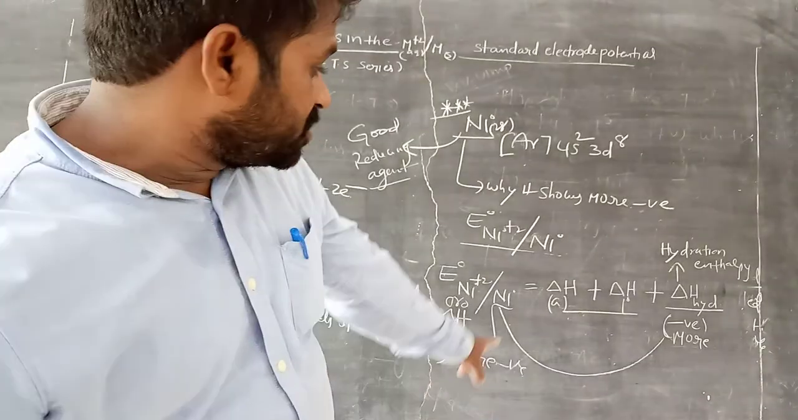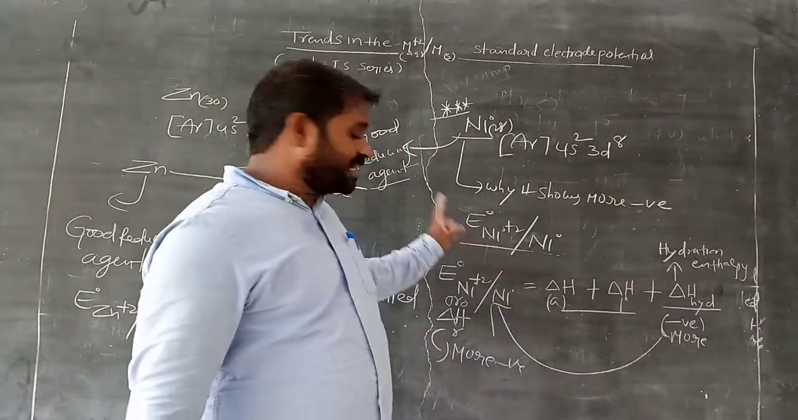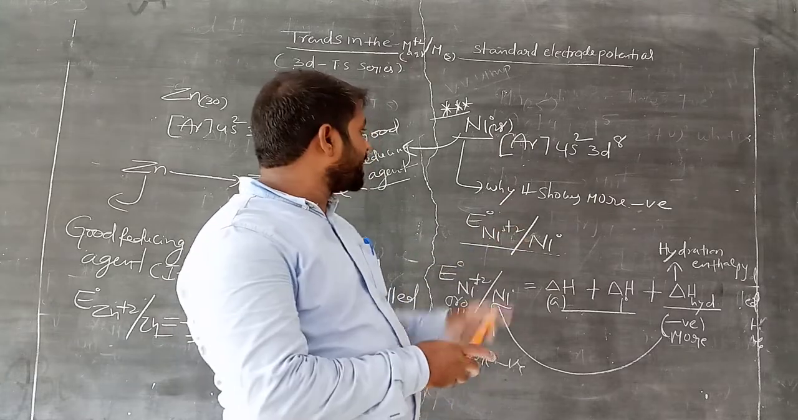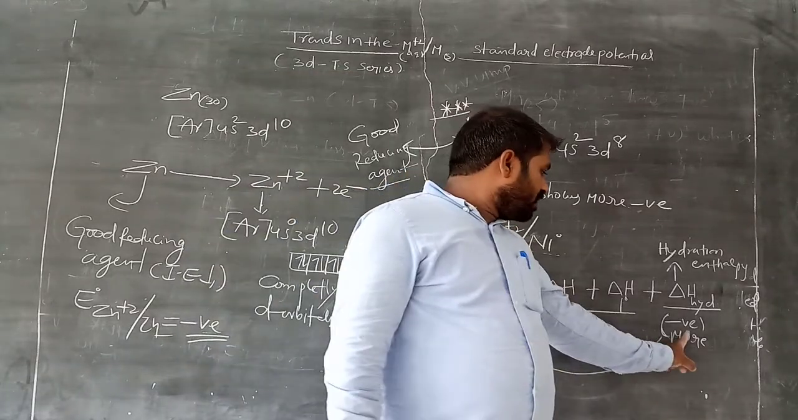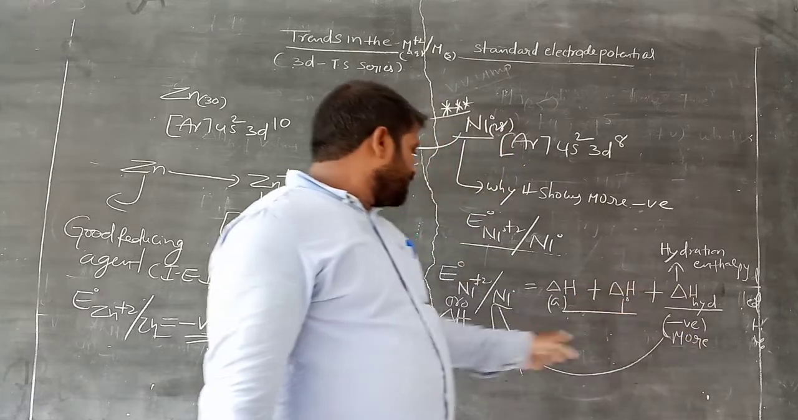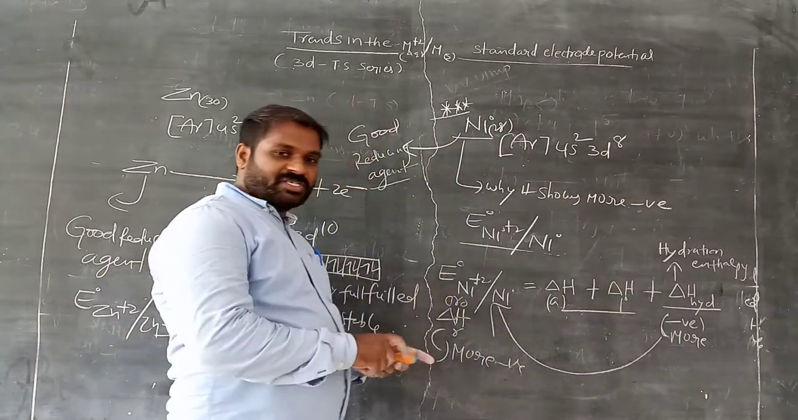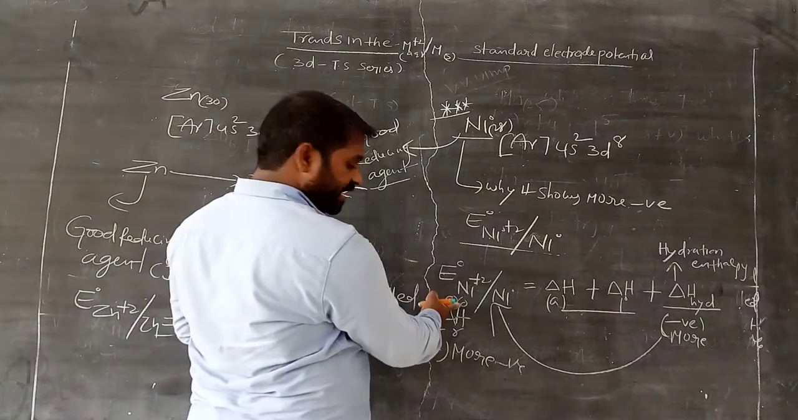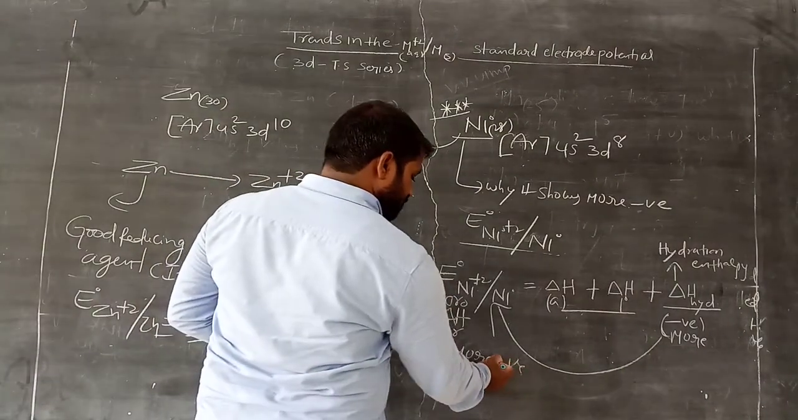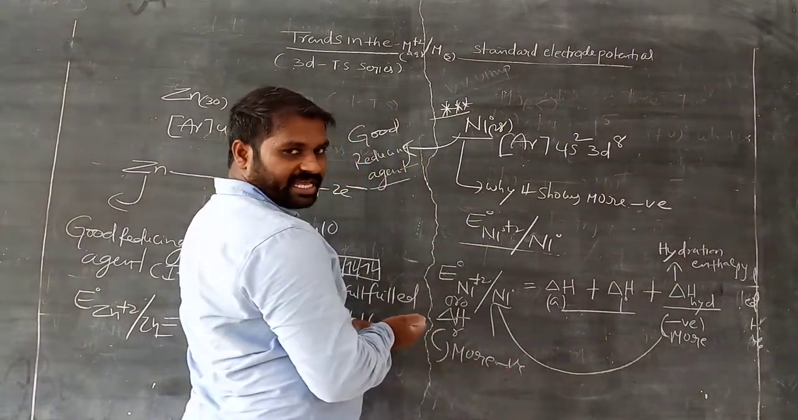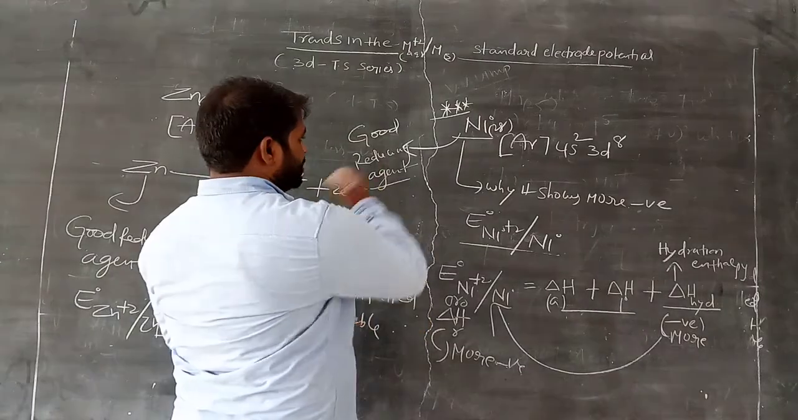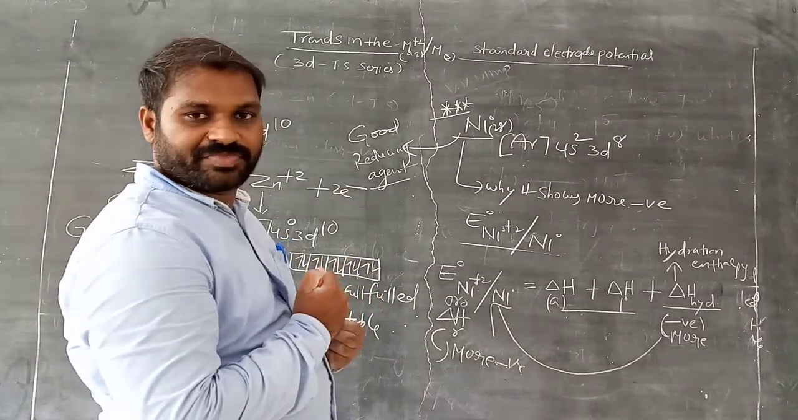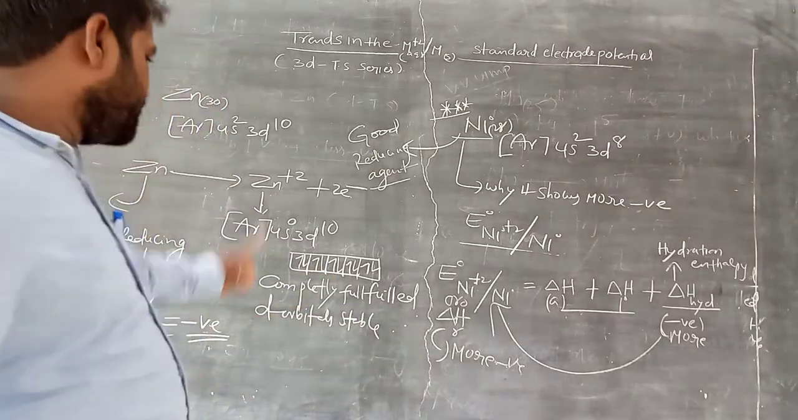Clear? So while in the case of manganese and zinc we follow the d block electronic configuration, in the case of nickel we follow this: more negative hydration enthalpy produces a more negative standard electrode potential value. This value becomes negative, so more negative means a good reducing agent, am I right? A good reducing agent easily loses 2 electrons, in the case of nickel +2. Okay, clear? So remember these two.